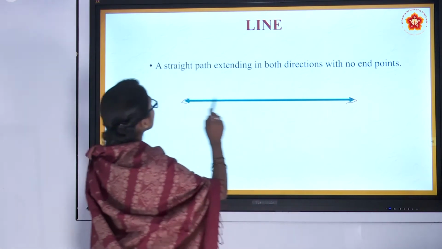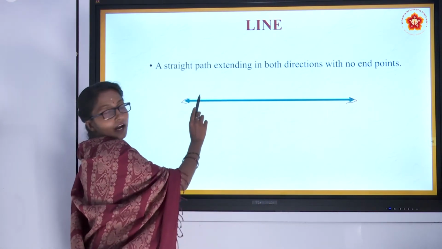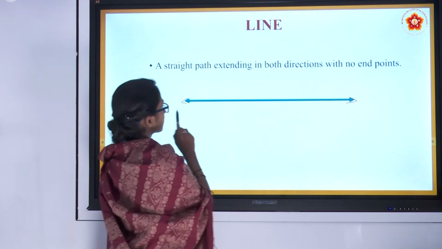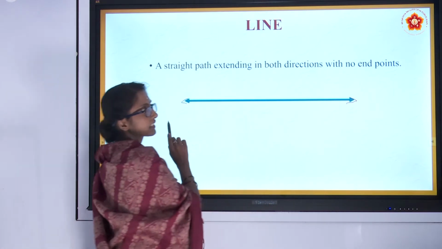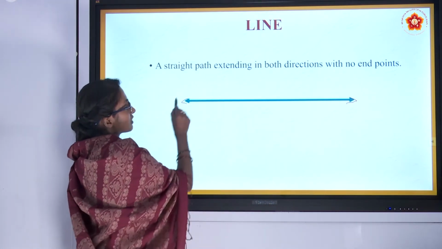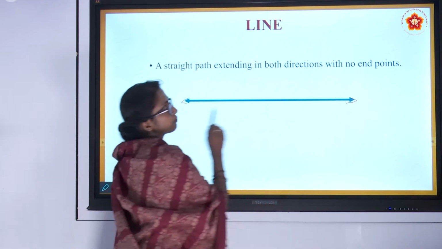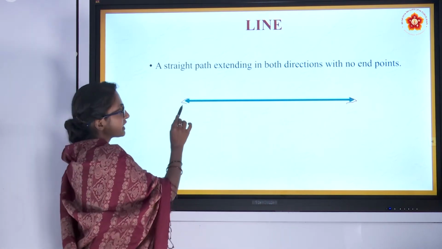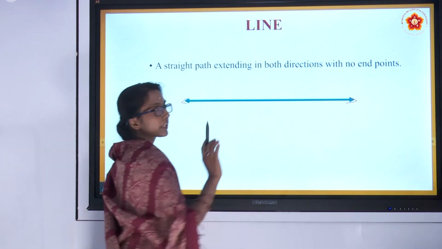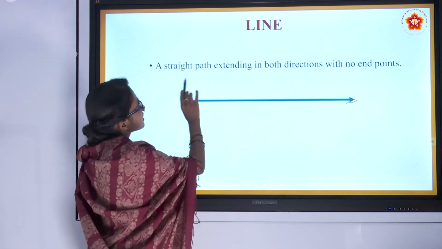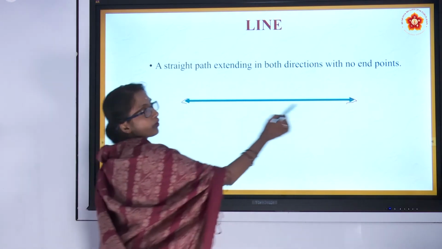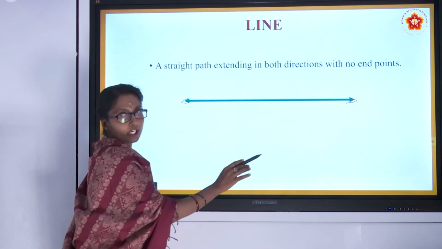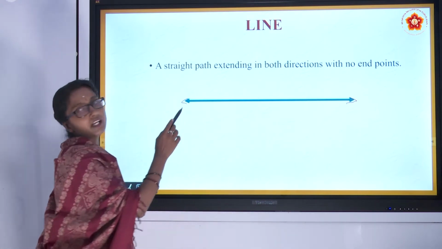So what they are saying, a straight path extending in both directions. If the arrows are at the ends of a line, it means that in both directions they are going to extend. So if a straight path extends in both directions with no end point, it is said to be a line.